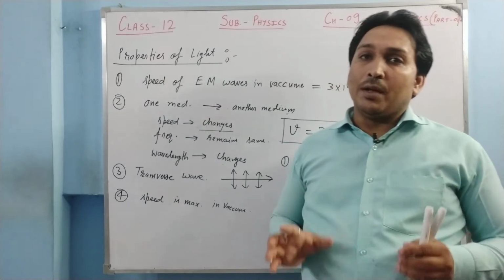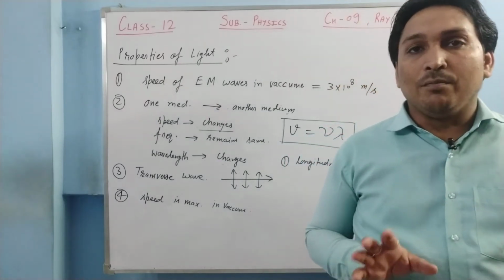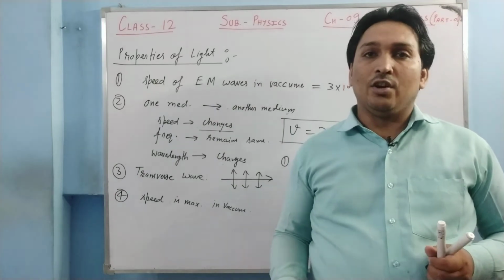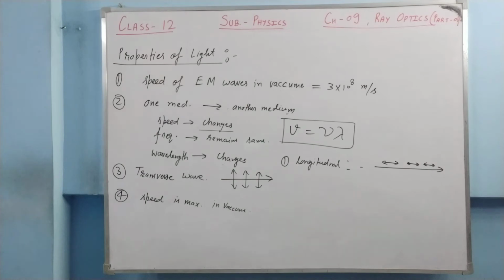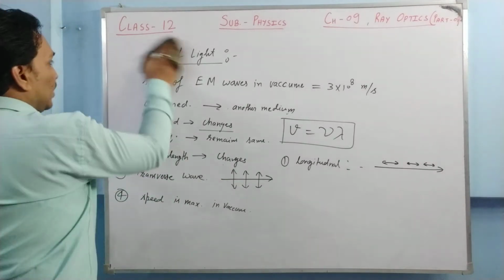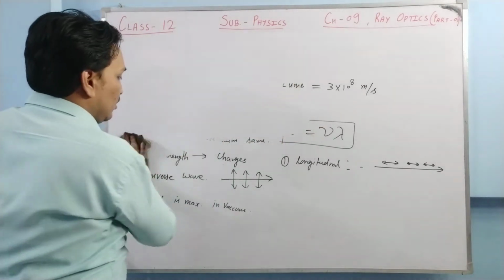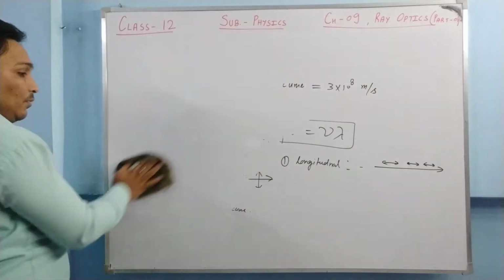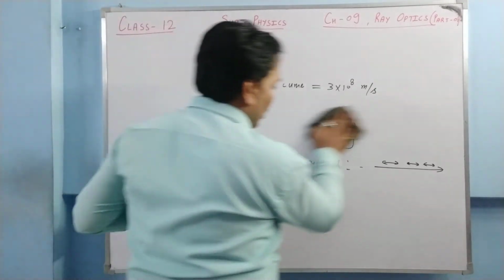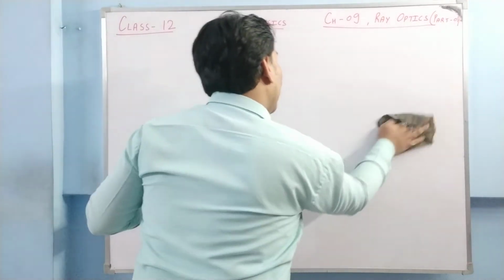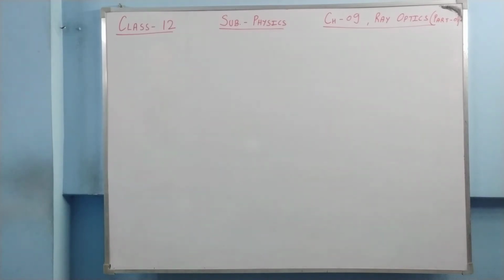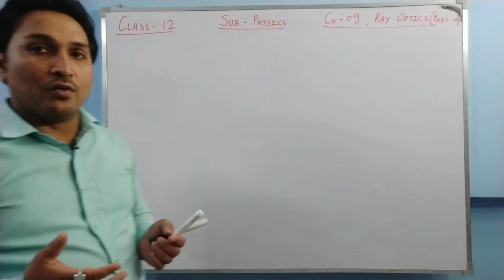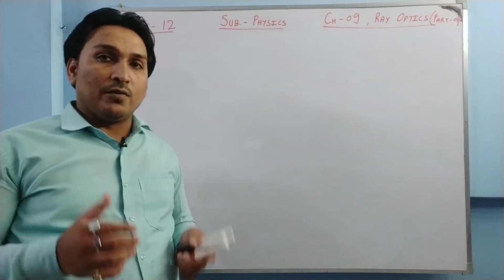Now we are going to study the assumptions which we make before studying ray optics. For ray optics, what is there in your syllabus is called first order geometrical optics. There are some assumptions we make to understand or prove the formulas. So this is called first order geometrical optics.